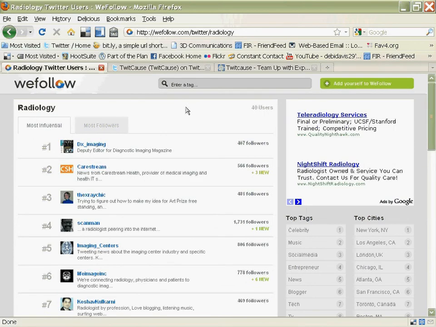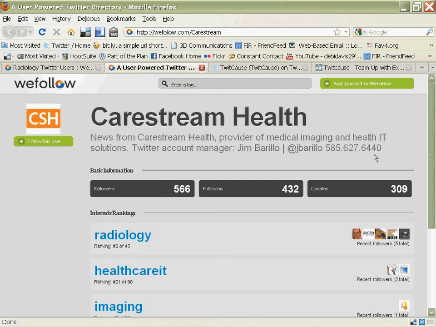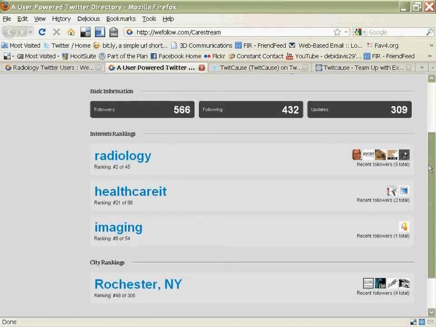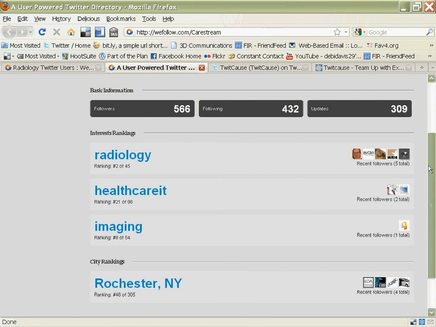So I'll take a look at CareStream's WeFollow page, and I see that they list radiology, healthcare IT, and imaging as 3 of their keywords. I'll definitely add those to my list for research later on. Then I'll click their Follow This User button, taking me directly to their Twitter newsfeed.